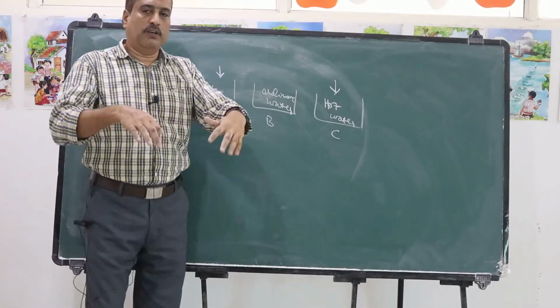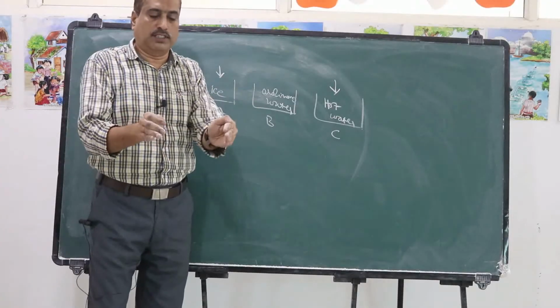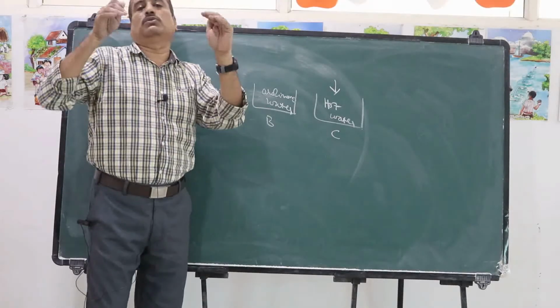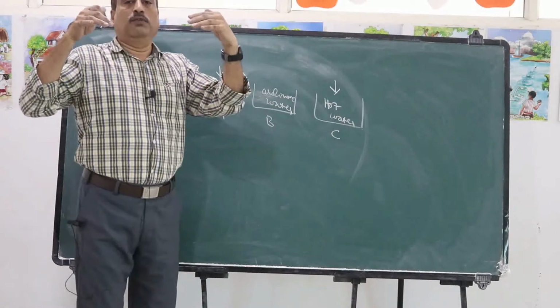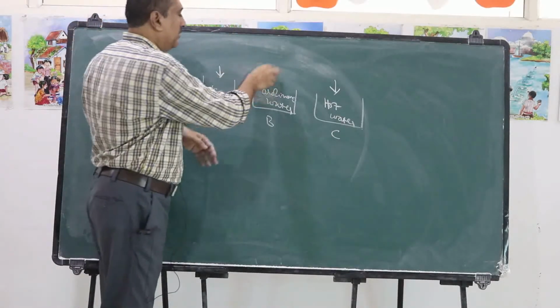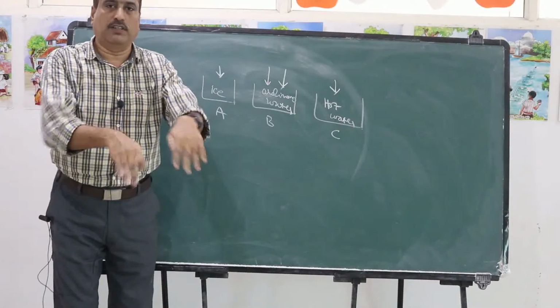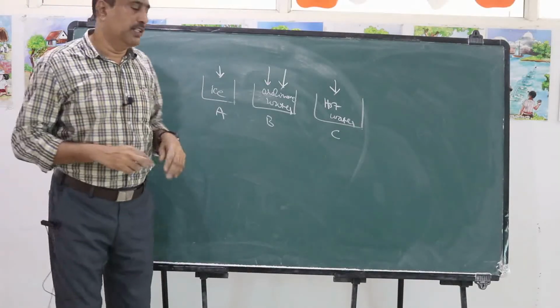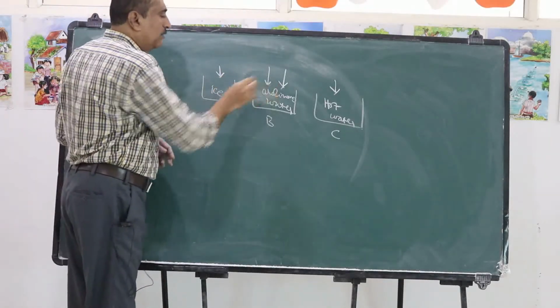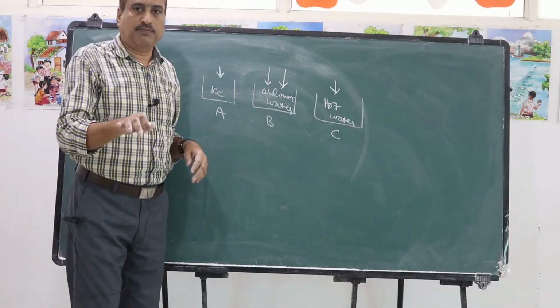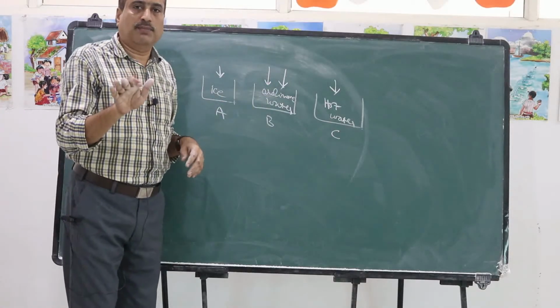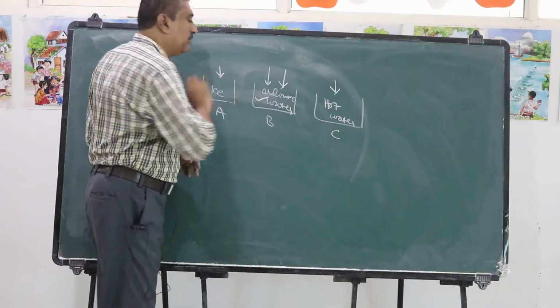Now if I remove my 2 hands after a certain time and put both hands in ordinary water, how do I feel? For the hand which I took from ice, this water appears to be hot.